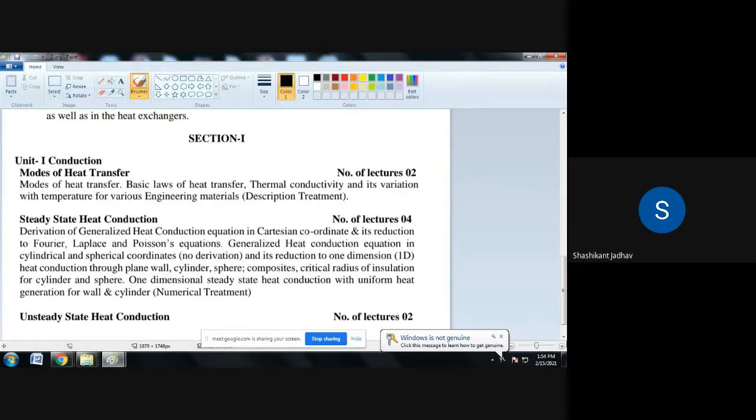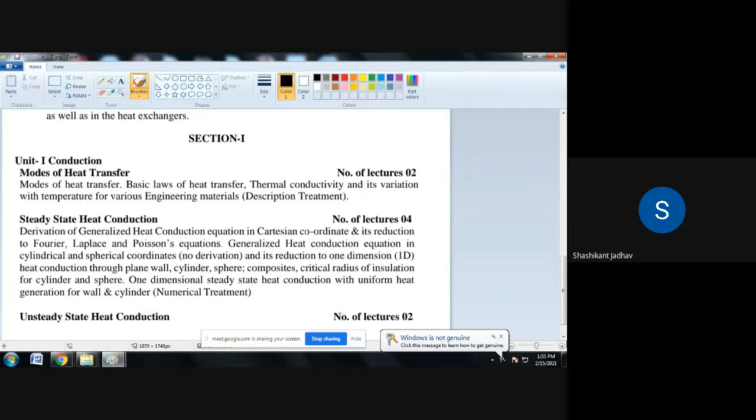How do we denote the maximum wavelength? That is lambda max. Lambda max into temperature T is equal to a constant. For each radiation from a body there is one wavelength and one temperature, and the product of that wavelength and temperature is constant.